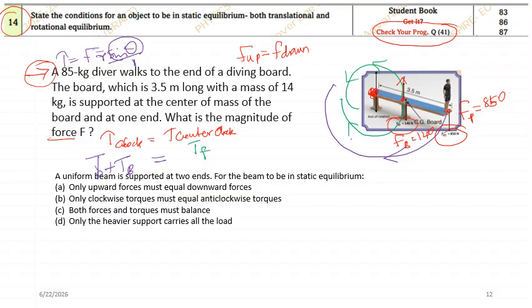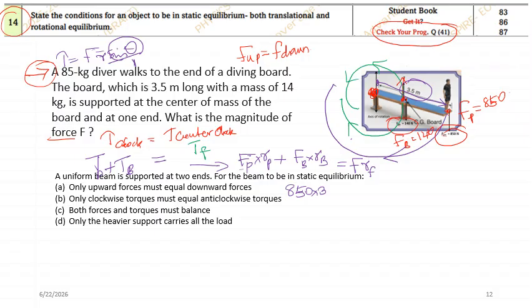Now let me mention the torque of the person first. How do I calculate torque of the person? F of the person multiplied by radius of the person, plus F of the board multiplied by radius of the board, will be equal to force into radius of the force, RF. Now let me put in the values so that you get an idea. FP is mentioned as 850, and RP: this is the axis of rotation, and to the force the distance is 3.5.